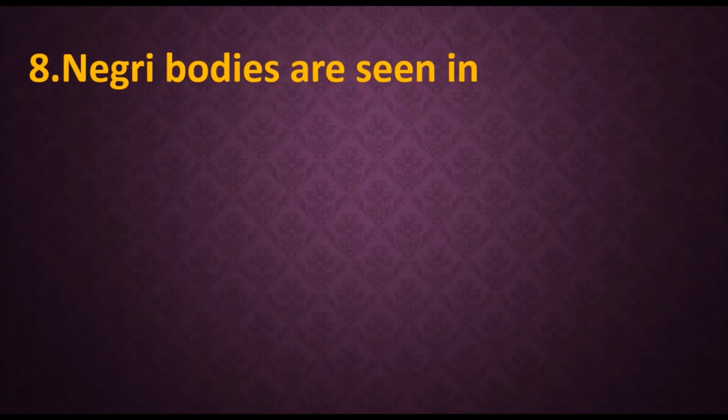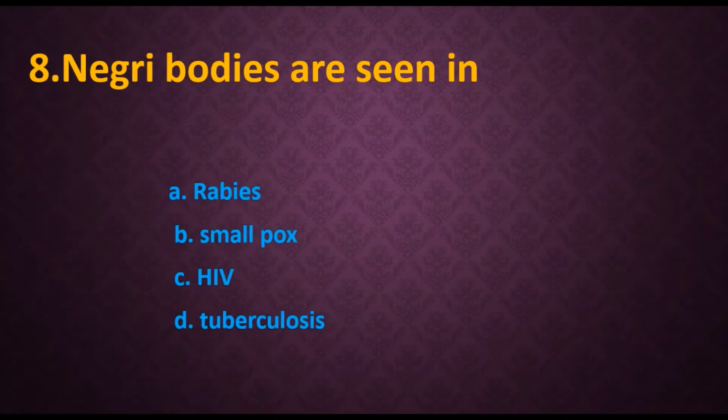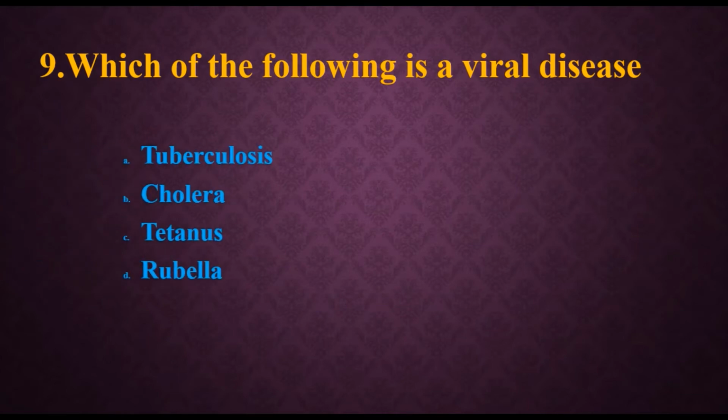8. Negri bodies are seen in. Options are rabies, smallpox, HIV, tuberculosis. So the answer is rabies. 9th. Which of the following is a viral disease? Options are A. Tuberculosis, B. Cholera, C. Tetanus, D. Rubella. The first three, tuberculosis, cholera and tetanus, are bacterial diseases. So obviously the answer will be rubella, a viral disease.